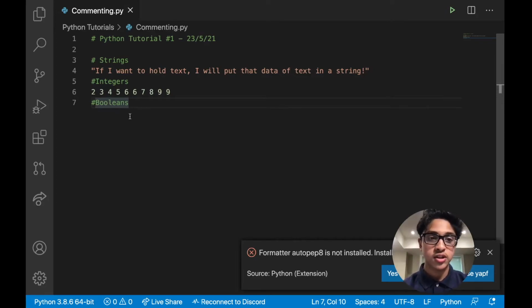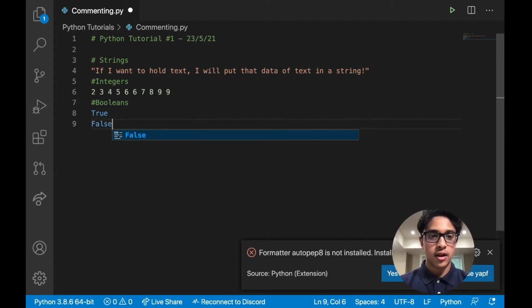So what are Booleans? Booleans sound the weirdest out of them. I don't know about you, it sounded kind of weird to me, but not to worry. They're very, very simple. Booleans are basically true and false values. I think some people like to call them truthy and falsy values. I just call them true and false.